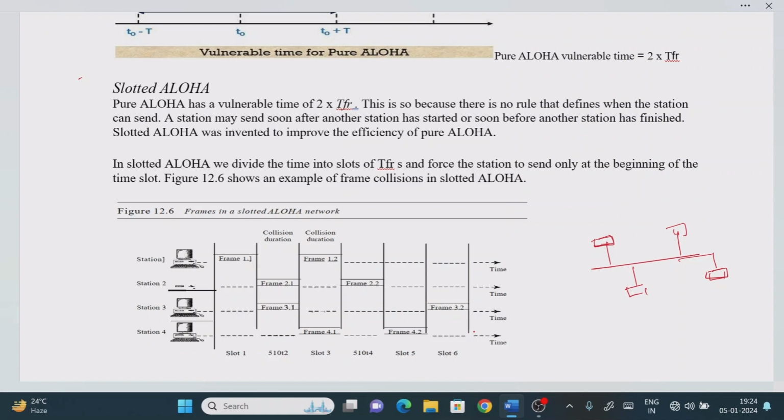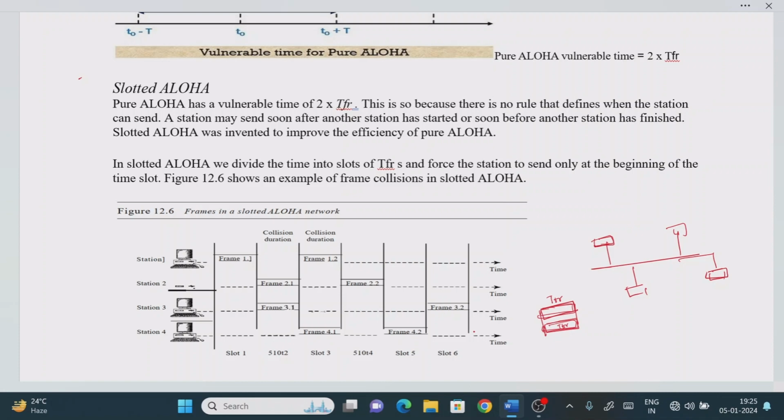Now what is happening here is that if a frame is going to collide with another frame, it means that if it is exactly colliding, something like this is the frame time period TFR, and this is another frame time period TFR, so exactly here we will have the collision. What I am trying to say is that one frame will collide, or have an accident, with another frame. Now, what is the limitation of this?